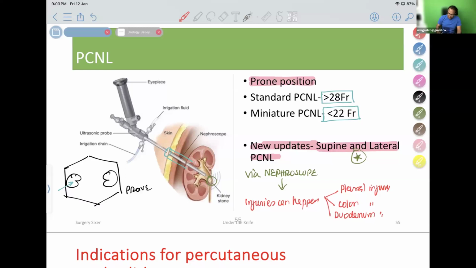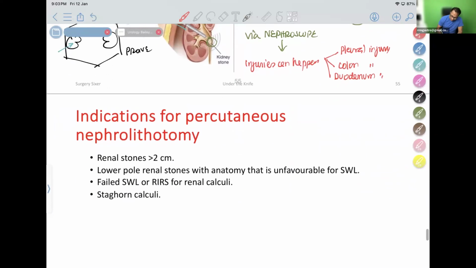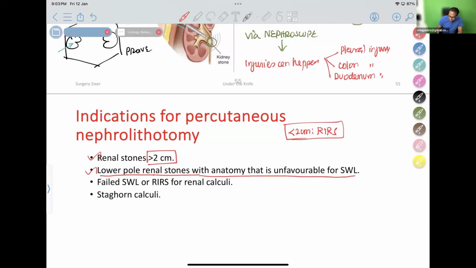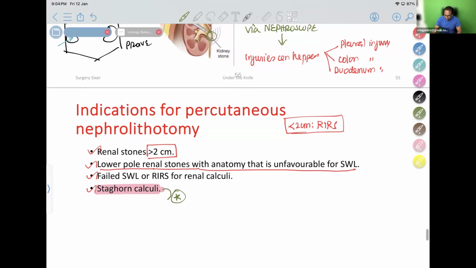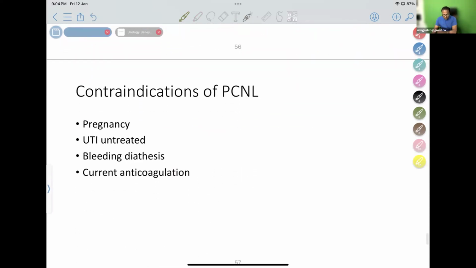So PCNL is very commonly done. Indication of PCNL is for stones more than 2 centimeter. See, I told you, less than 2 centimeter is now done as RIRS. For more than 2 centimeter, it is PCNL. So for lower pole renal stones with anatomy that is unfavorable for shockwave lithotripsy, we can use PCNL. Also after failed shockwave lithotripsy or RIRS. So don't forget, this is an important question for your exam: for staghorn calculus, the treatment of choice is PCNL. PCNL is the treatment of choice for staghorn stones.